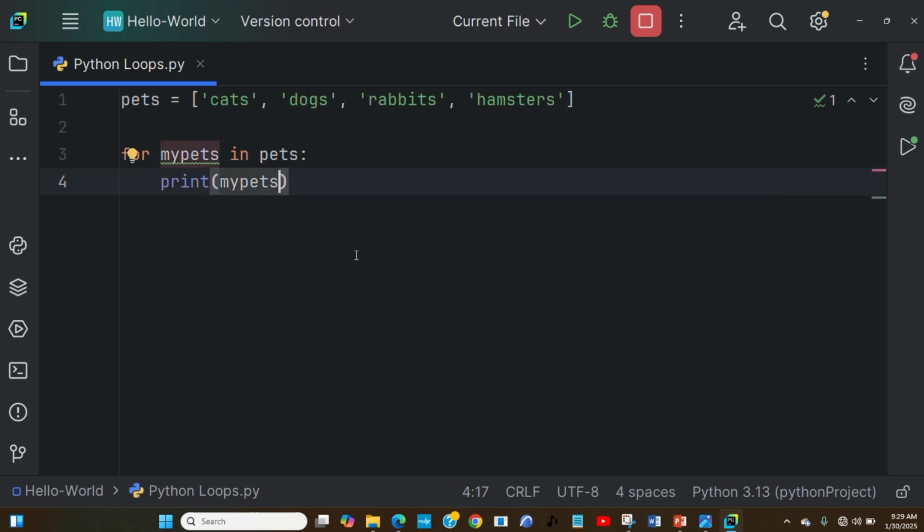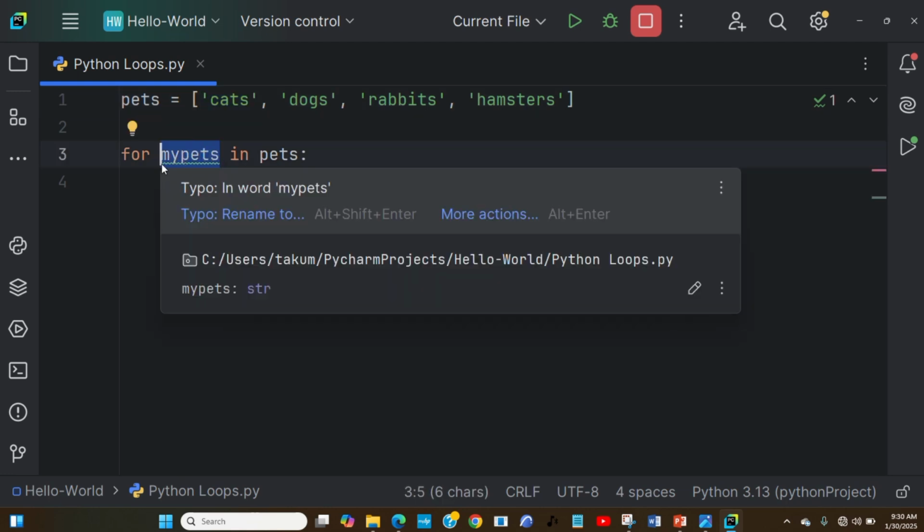So what is it that this is going to do? The first time this program runs through, the for loop is going to assign the first item, which is cat, to the variable my pet. It is going to assign it to this variable.